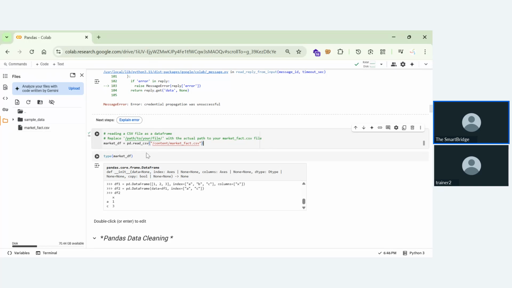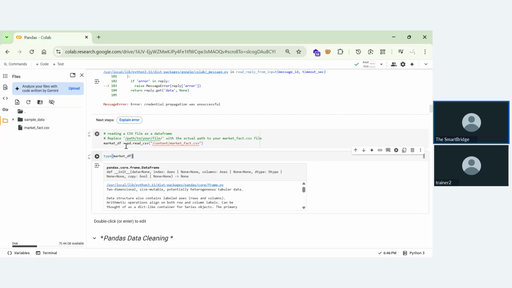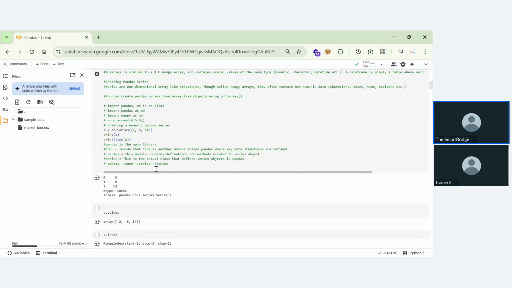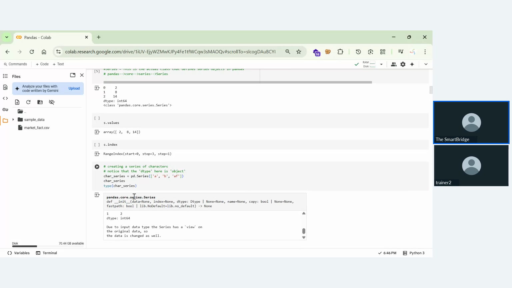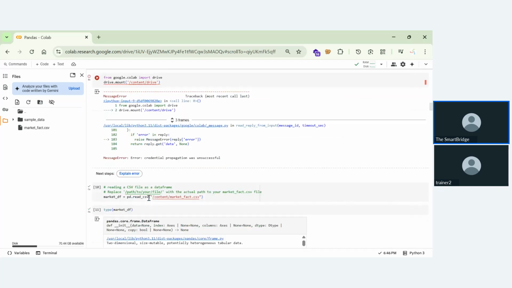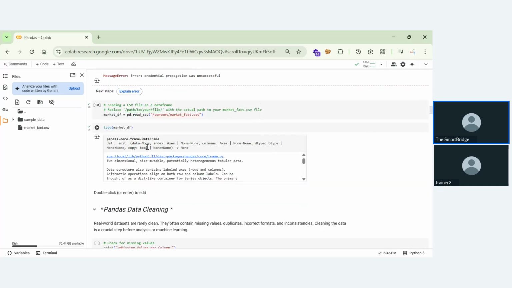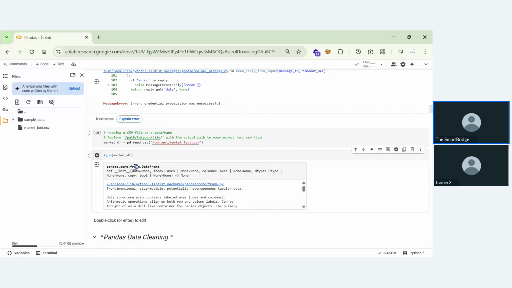Now we'll understand what is the type of this market_df. It says pandas.core.frame.DataFrame. Previously we have seen that it is pandas.core.series.Series. The pandas.core will be the same because in this core we have both series and data frame. But coming to the series, this defines whatever functions the series can have. So series is a data type name. Coming to this, this is a frame which defines what functions and features this data frame can have, and this is a simple data frame name.